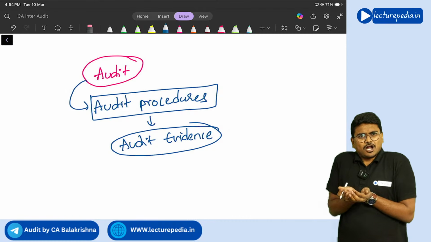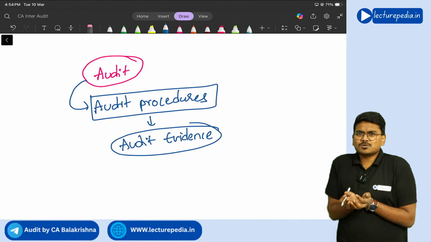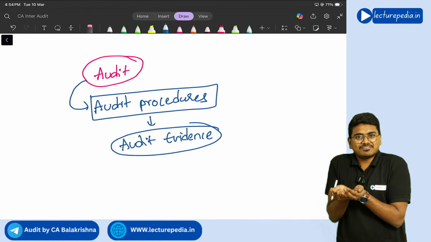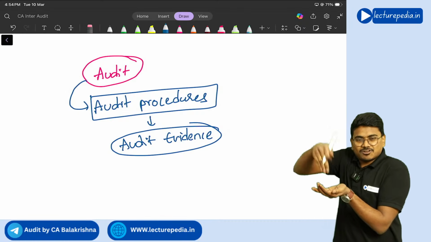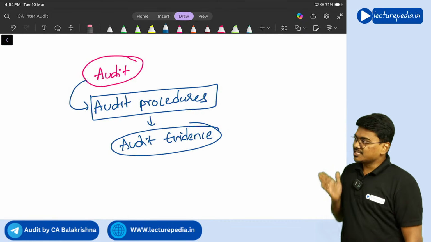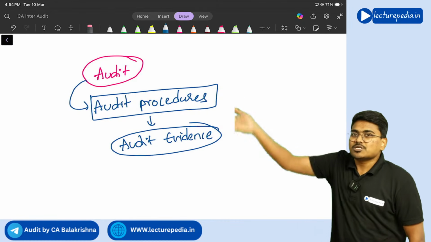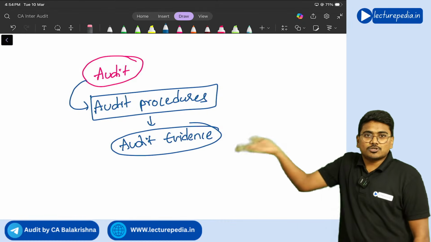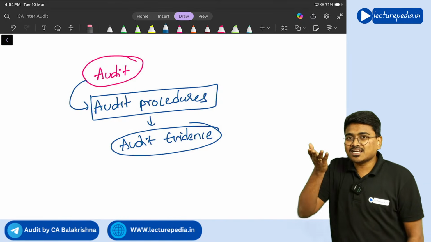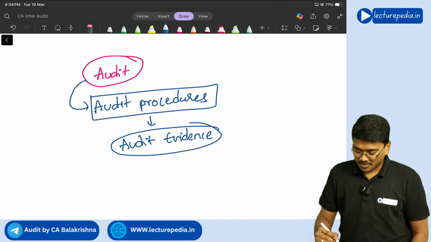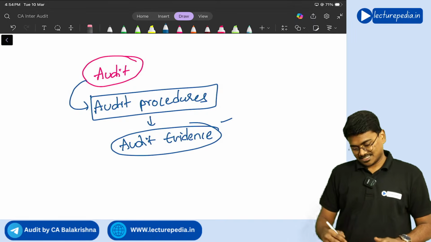By getting audit evidence, what will you do? Based on audit evidence only, you will base your opinion, correct or not? In the audit report, you have to give your opinion whether the financial statements are showing a true and fair view or not. That opinion, on which will you base it? On this audit evidence only. Yes, correct, sir.